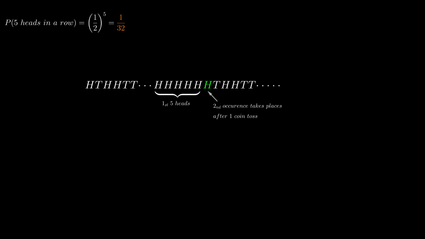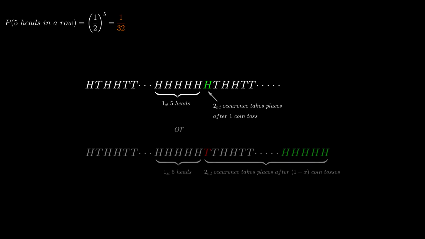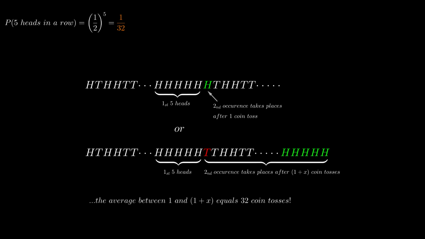So how do we figure out the average number of throws we need when we have no head start? So let's assume, again, we've already thrown 5 heads in a row. And the probability of throwing another head is 1/2, correct? And the probability of throwing a tail is 1/2. So half the time you get a wait of 1 coin toss, and the rest of the time you get a wait of 1 plus x coin tosses, where 1 plus x is the desired quantity we're looking for. It's 1 plus x and not x, because the tails we throw after our first 5 heads don't contribute to the subsequent 5 heads. So the average between 1 and 1 plus x equals 32, correct?